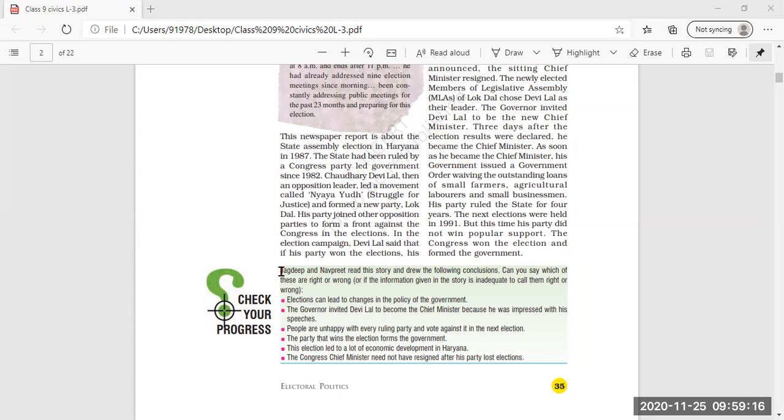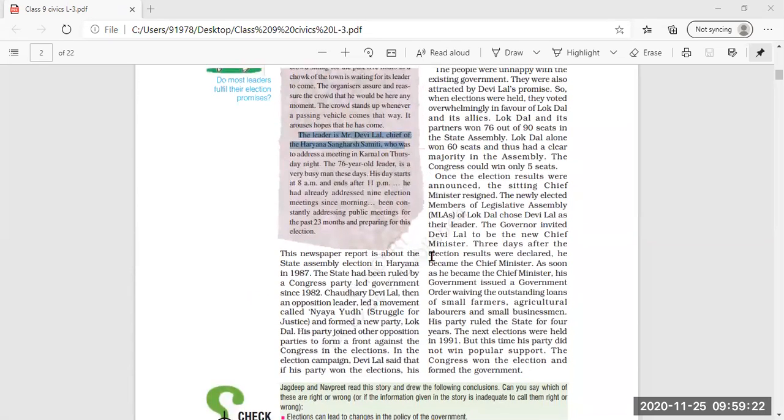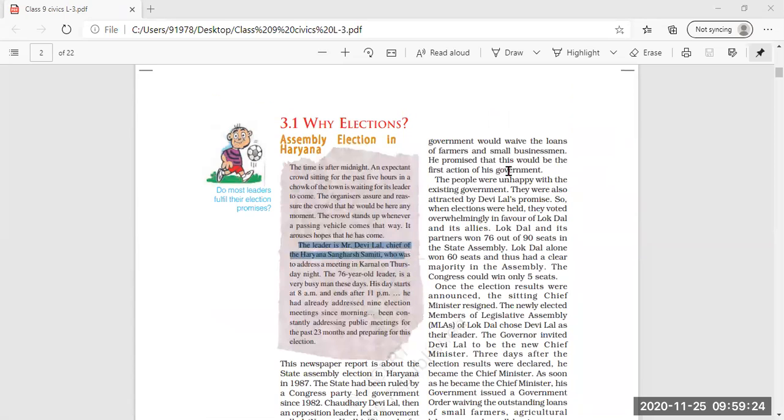Now this time in the election campaign, Devilal said that if his party won the election, his government would waive the loans of farmers. That means if this time Devilal Chaudhary's party wins the election, then when they form the government, they will ignore, waive here means ignore, the loans of the farmers and small businessmen.